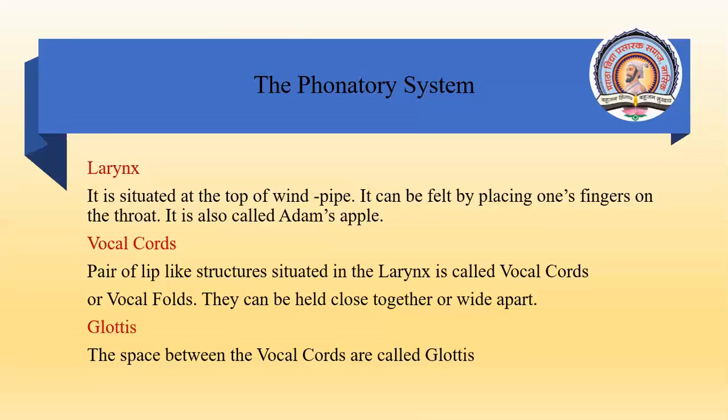And this larynx, it is like a projection. See, it is like a projection and it moves a little when you talk also. And this projection is called Adam's apple. क्यों, वो थोड़ा सा apple जैसा है ना, गोल गोल है, so it is also called the Adam's apple. And within this larynx, you have the vocal cords.